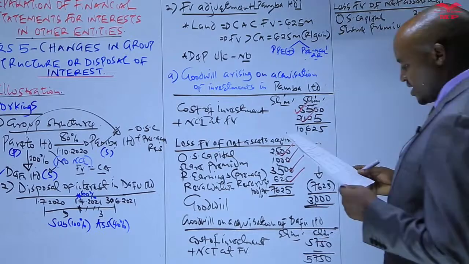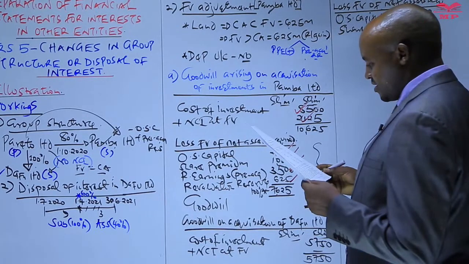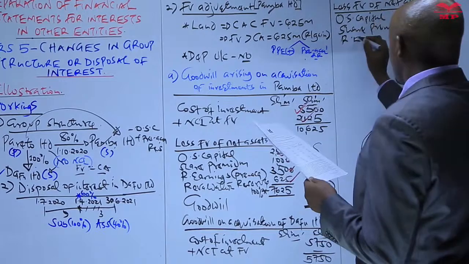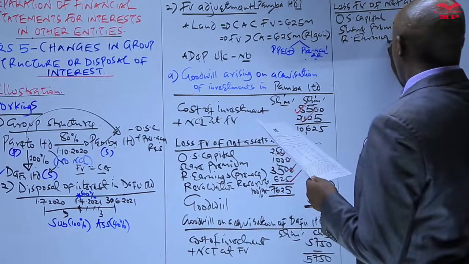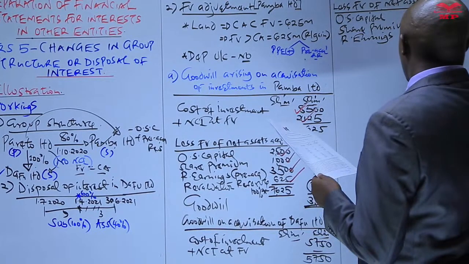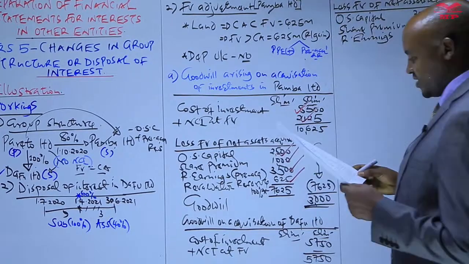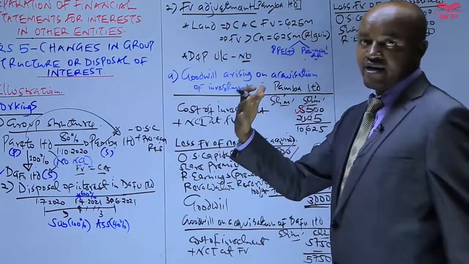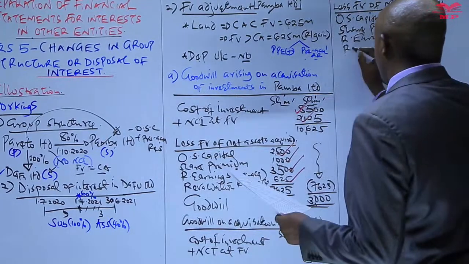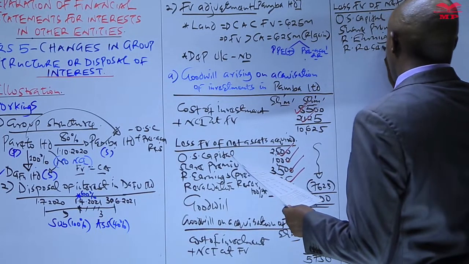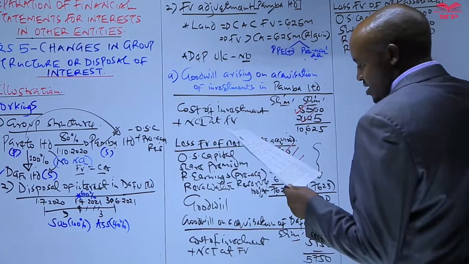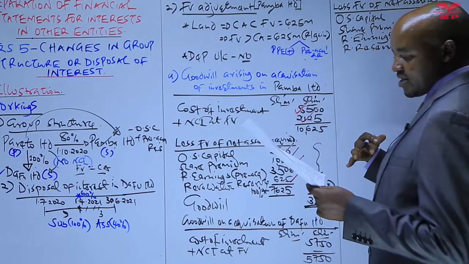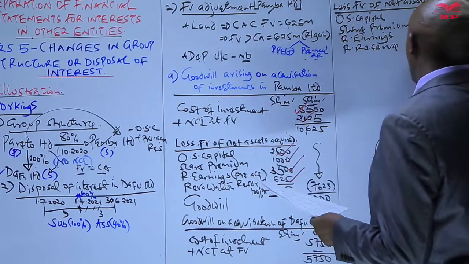Pareto Limited acquired 100% equity interest in Darfur a number of years ago when its retained earnings stood at 1750, and also you check whether Darfur Limited revalued its assets. So basically, as per the information which is given in note number 3, this company revalued its asset, but you are told their fair value was the same with the carrying amount. There was no revaluation gain or loss.